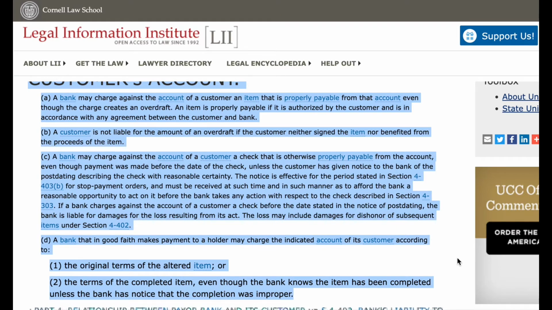D. A bank that in good faith makes payment to a holder may charge the indicated account of its customer according to 1. The original terms of the altered item, or 2. The terms of the completed item, even though the bank knows the item has been completed unless the bank has notice that the completion was improper.